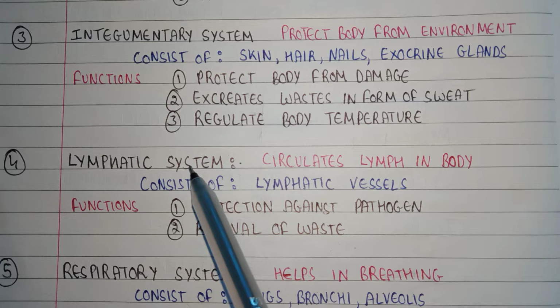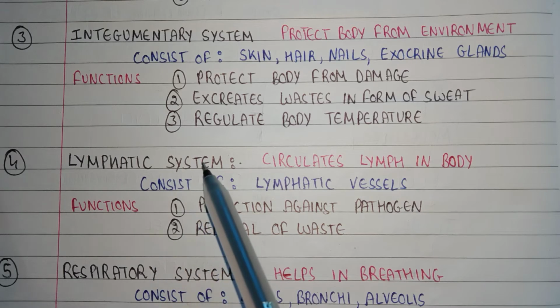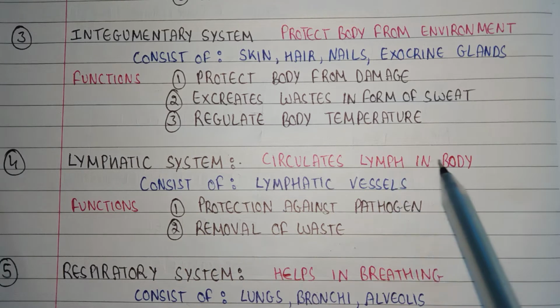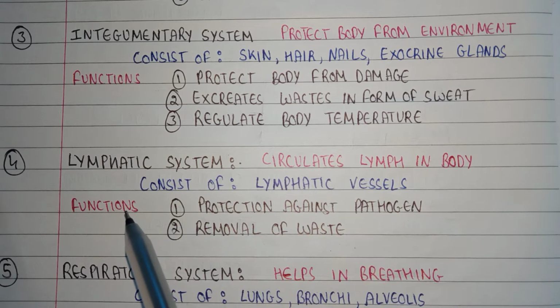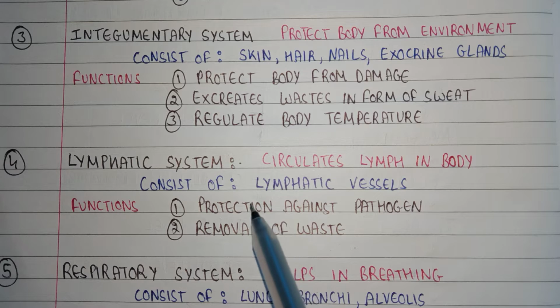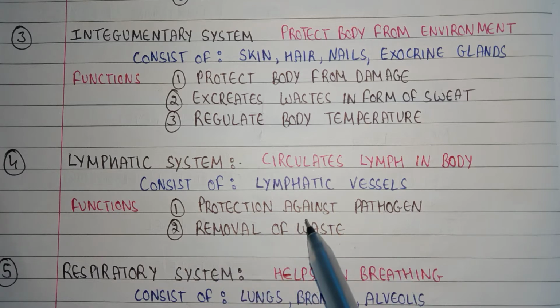Fourth is the lymphatic system. The lymphatic system helps in circulation of lymph in the body. It consists of lymphatic vessels. Now the function of the lymphatic system is protection against pathogens and removal of waste.